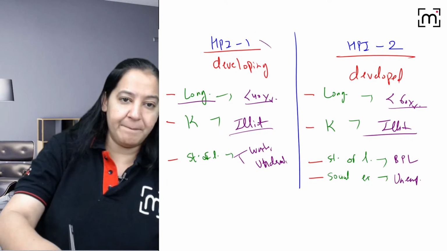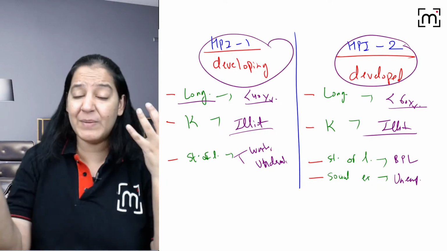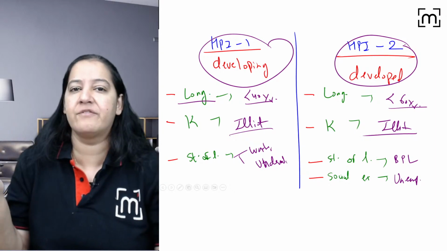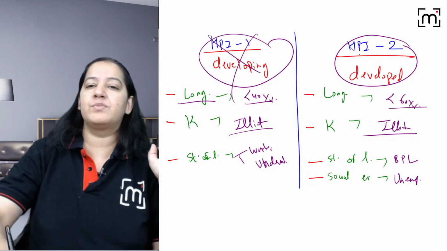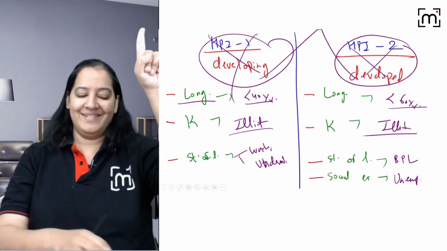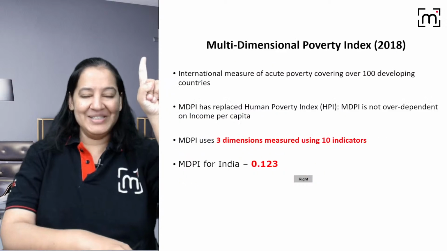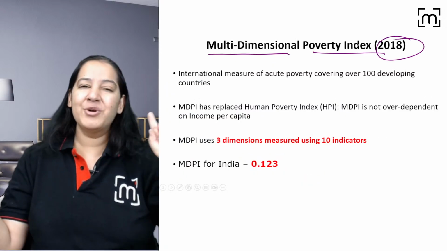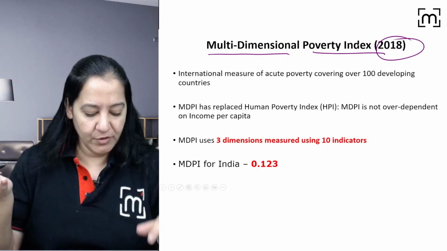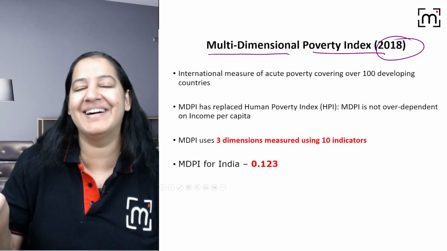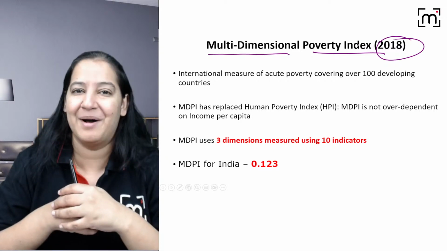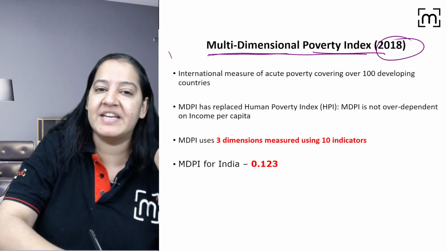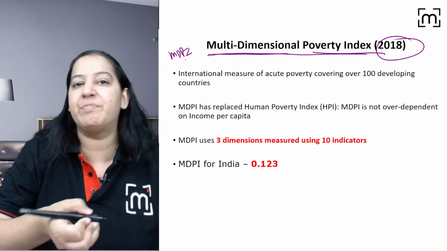One is used for developing countries, the other for developed countries. But it is very confusing. Nowadays we don't use this; we compile the 2 and make it 1. That is known as the multi-dimension poverty index, from 2018 onwards. We don't use HPI 1 and HPI 2. You will ask, ma'am, then why did you teach us? Because many MCQs still come in your exam on HPI 1 and HPI 2. You should know that the multi-dimension poverty index, MDPI, has replaced HPI 1 and HPI 2.